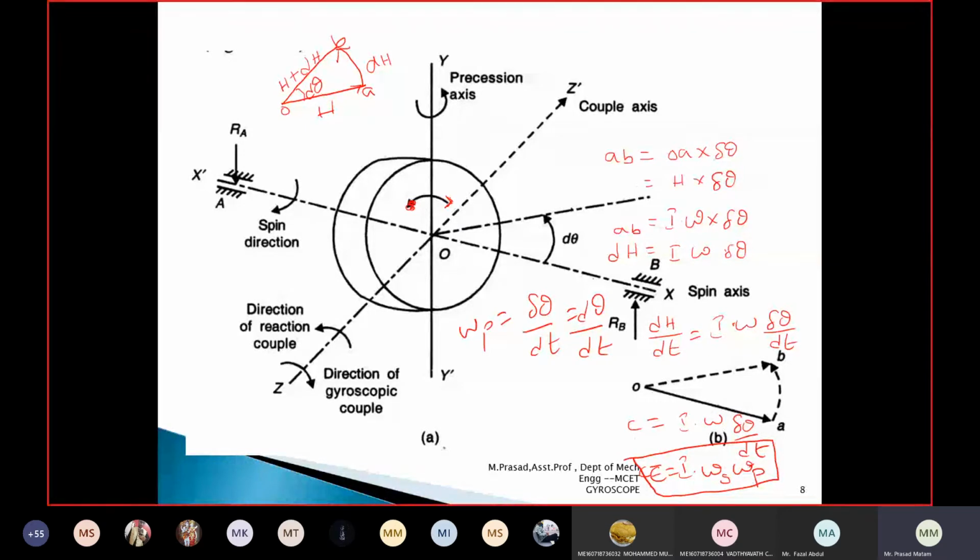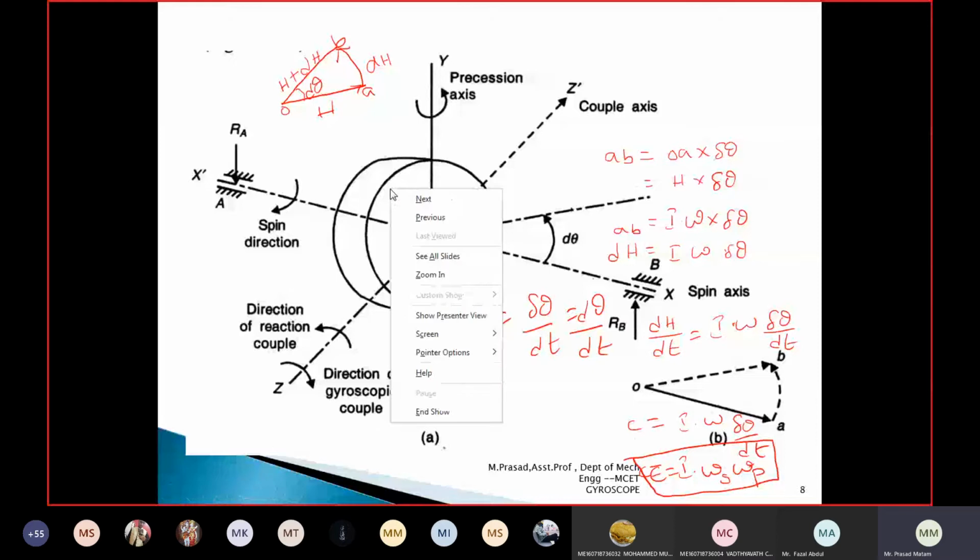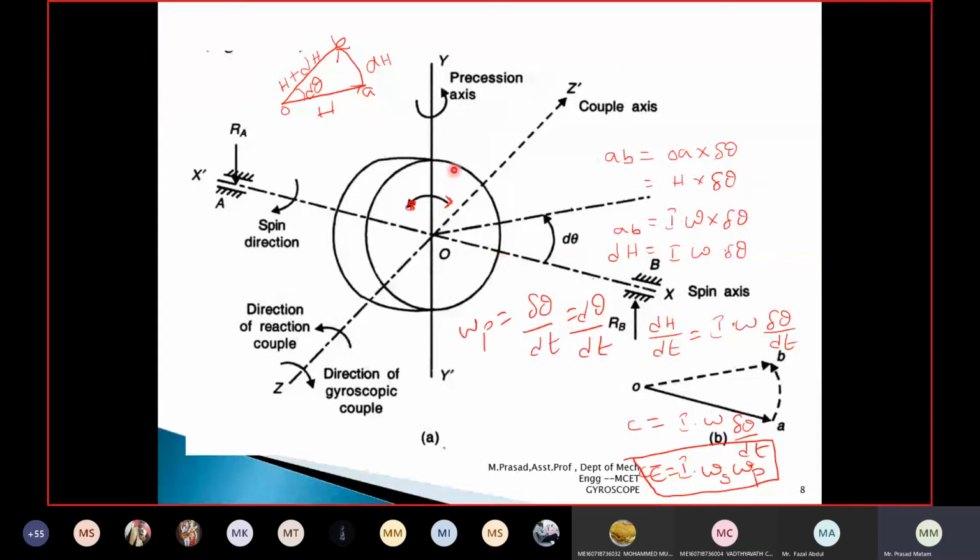Any doubts regarding this up to now? We are having a disc. When it rotates in clockwise direction, it moves forward with angular momentum h. Let me revise one more time. Here we have a disc which rotates in clockwise direction. While rotating clockwise, it is moving in a forward path, which is represented by the vector OA. I have written here OA, which has angular momentum h.